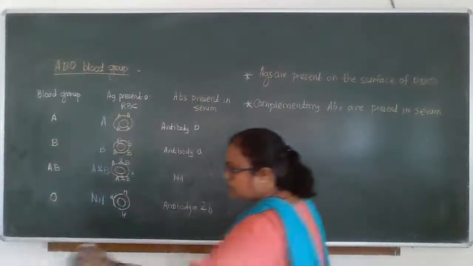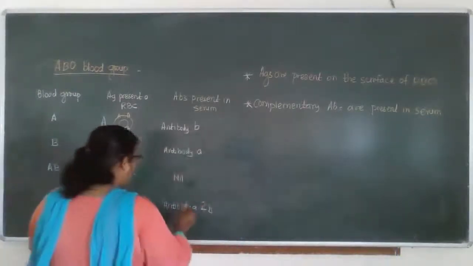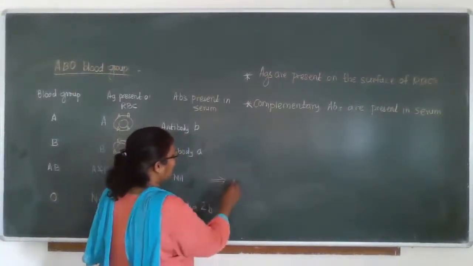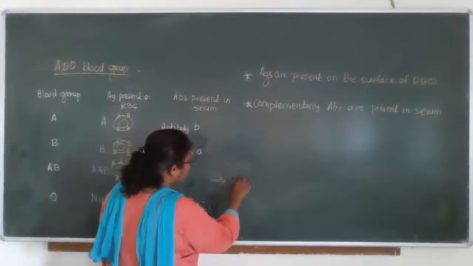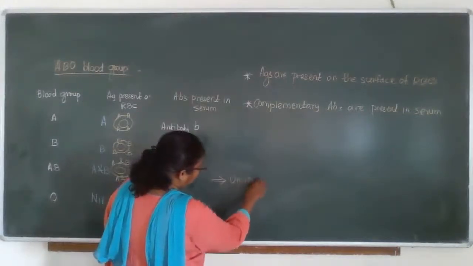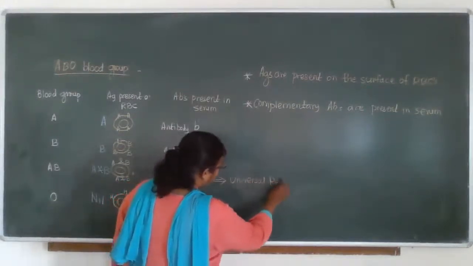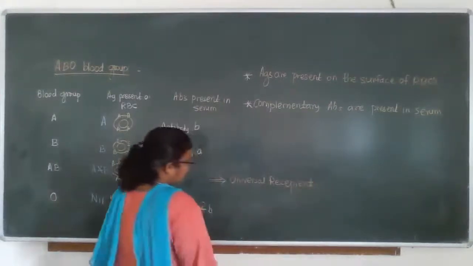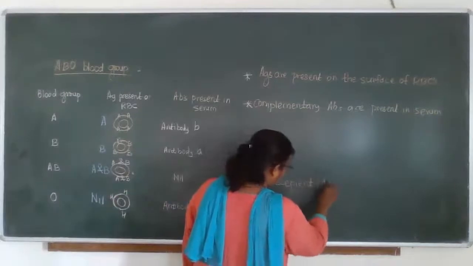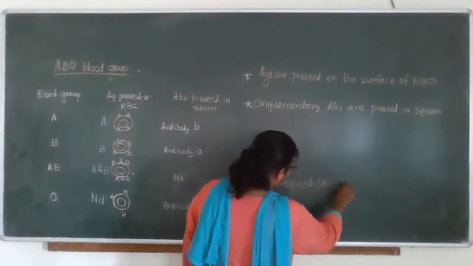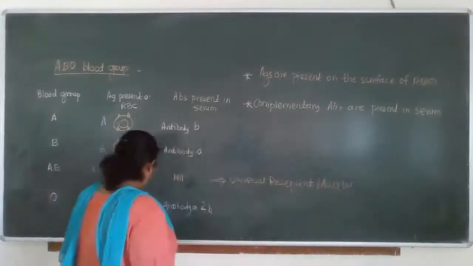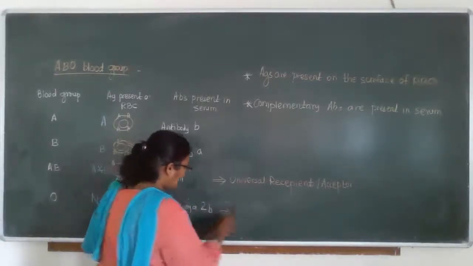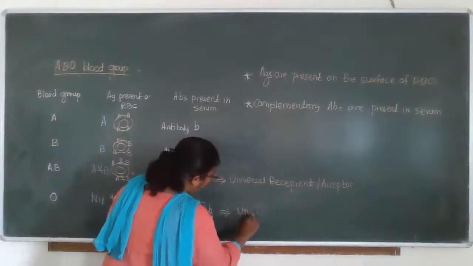So here is a very important one. Blood group AB is the universal recipient, or acceptor. While the O blood group is the universal donor. It's a universal donor.